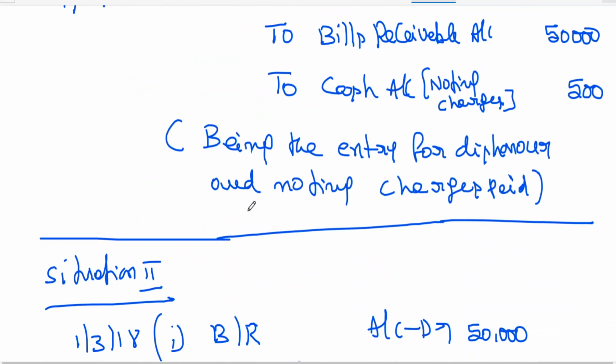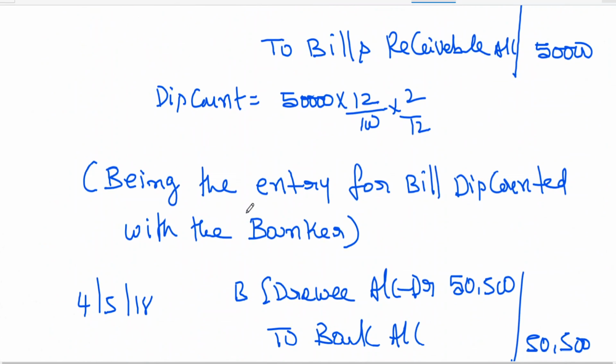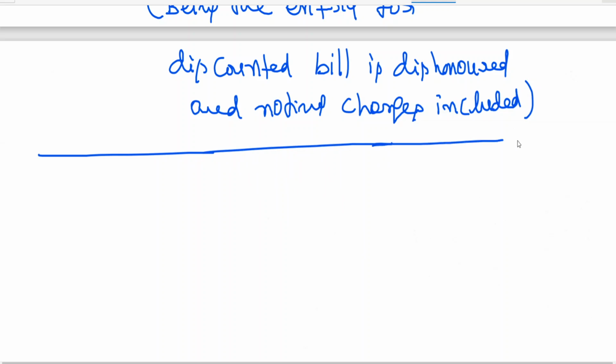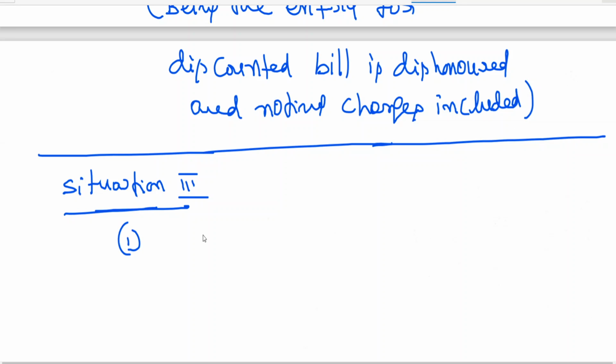Situation 1 is completed. Situation number 3 now. First entry as it is.